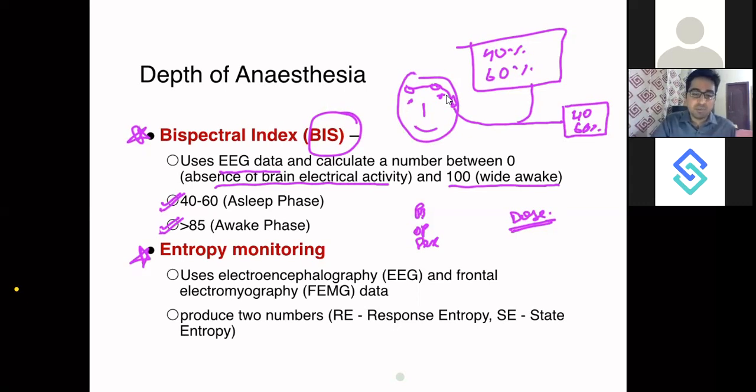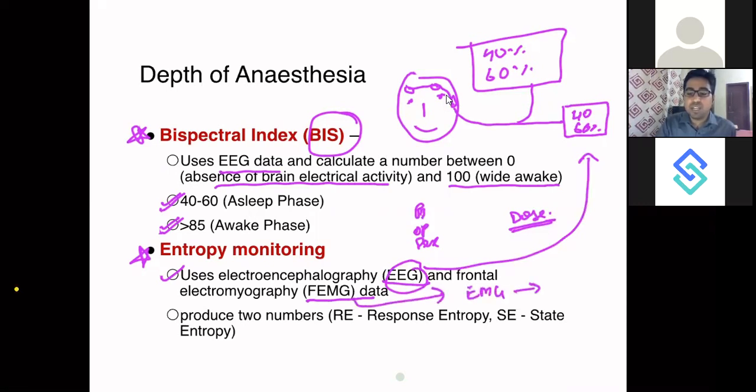A similar concept is entropy monitoring by another company. This entropy monitoring uses both EEG and FEMG data, frontal EMG. The EEG is the same concept as BIS monitoring, but additionally it has EMG data also. That helps if you are stimulating the motor area, to tell whether the patient will get stimulated, or will have a twitch or not. This would be told by this parameter, FEMG data.